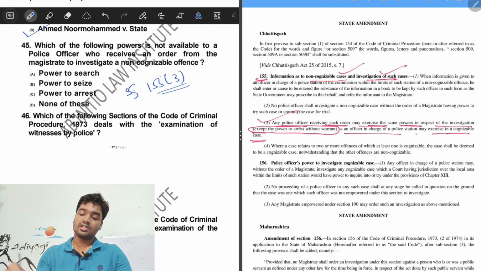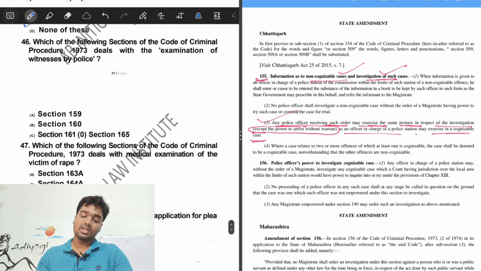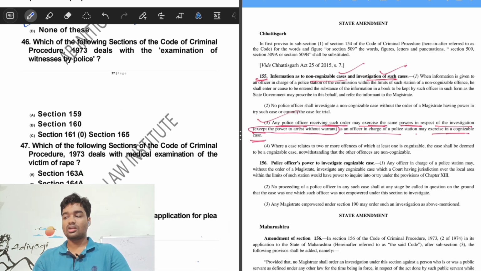So by virtue of section 155 subsection 3 of CrPC, the correct answer would be option C, power to arrest, where it suggests that the police officer in charge of a police station may exercise all the powers except the power to arrest without warrant. Next is question number 46. Which of the following sections of the CrPC deals with the examination of witness by police? So it is a straight question.